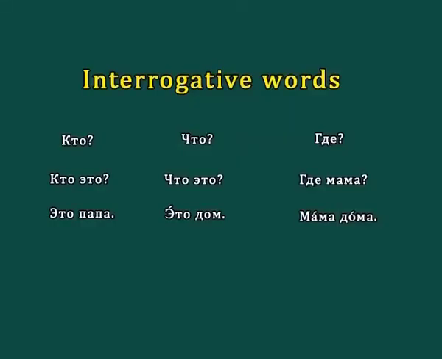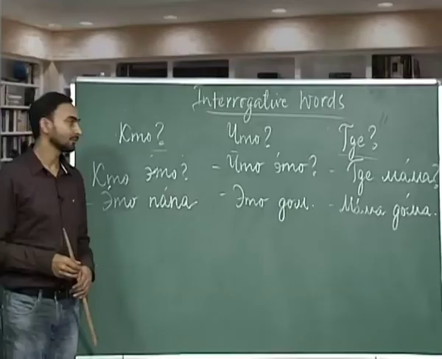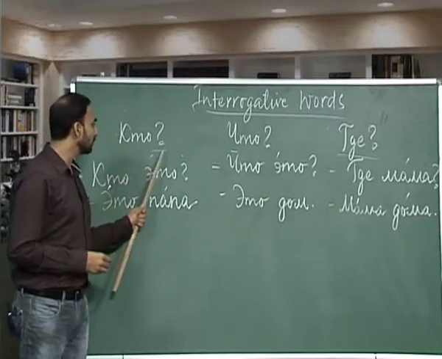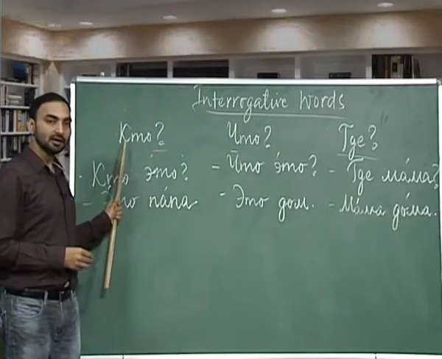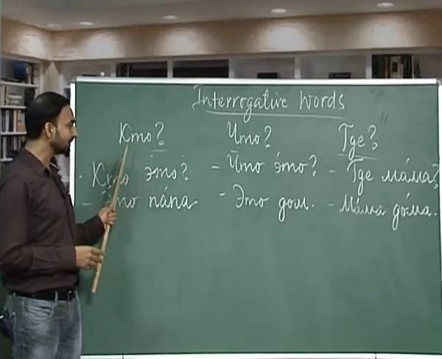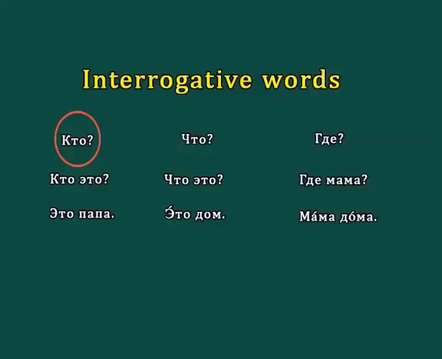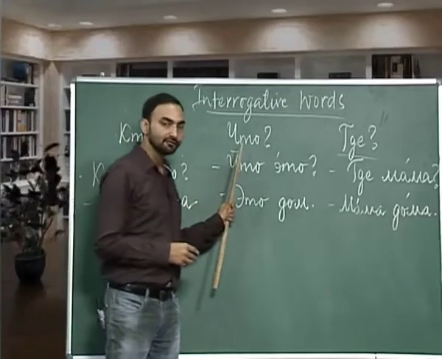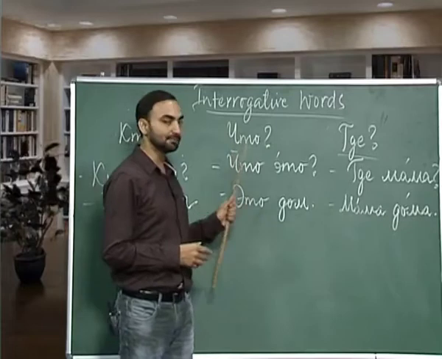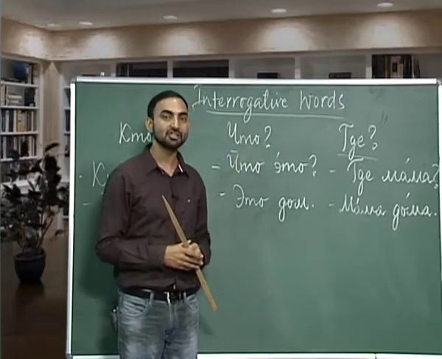Next topic we are going to learn today is interrogative words. In this lesson, we are going to learn 3 interrogative words: kto, shto and gdje. The first interrogative word that we are going to discuss today is kto. Please see here, k and t together are pronounced as kto, not kato. You have to remember this thing. And kto is who. The next interrogative word is ch, ta, o, and as I have already told you, this word is pronounced as shto, not like chato.